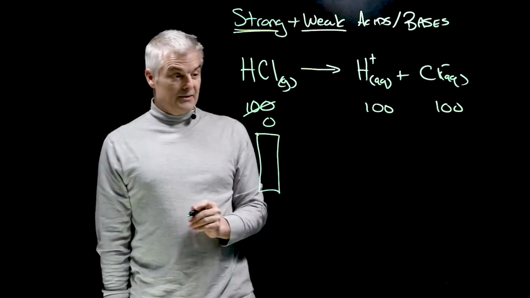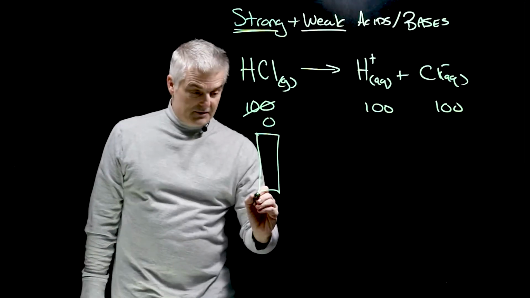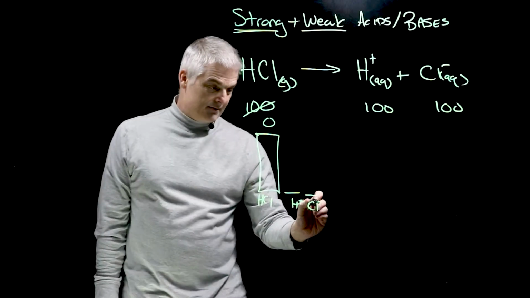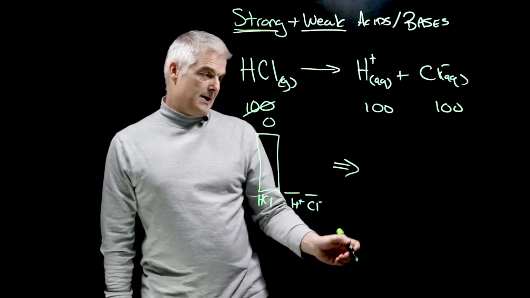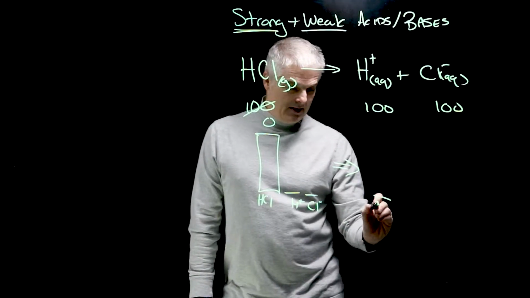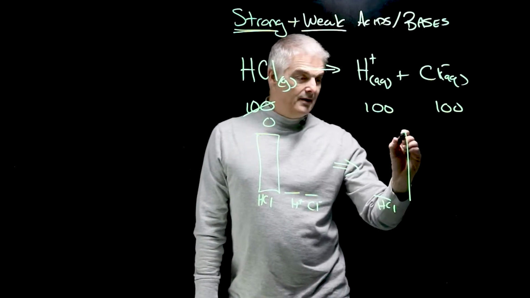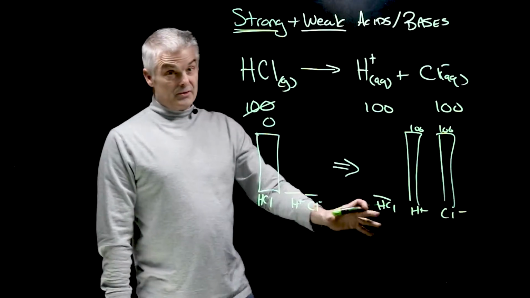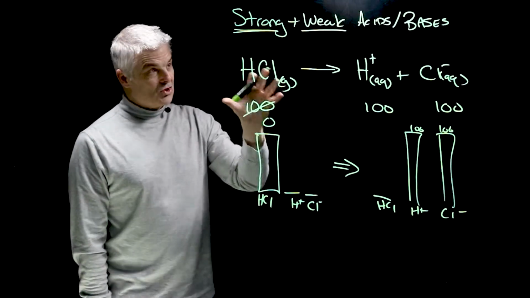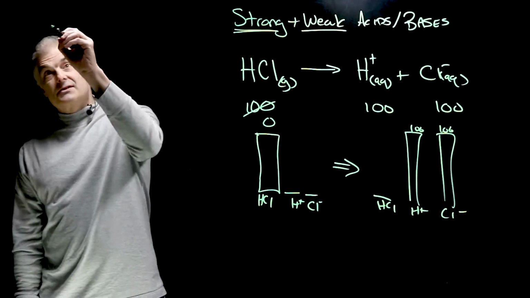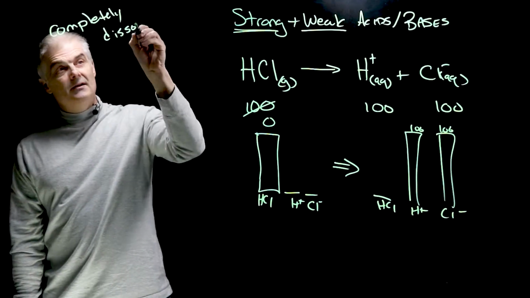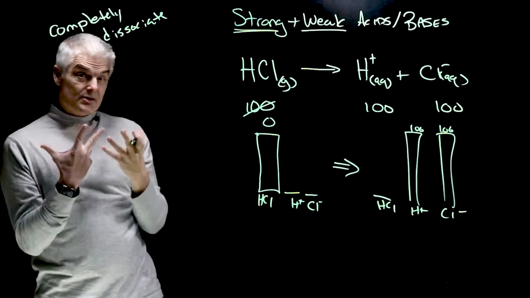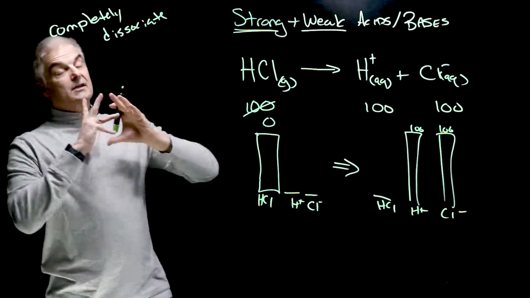So we can draw a graph. Before the experiment, it looks like this: this is the HCl, and then here's the H, and then here's the Cl. After the reaction, you have 0 HCl, and then you have 100 H's and 100 chlorides. That's a strong acid. So the key thing: strong acids completely dissociate. We've learned in previous videos what dissociation is. And this is like a strong electrolyte. Hydrochloric acid is a strong electrolyte because it completely breaks up.